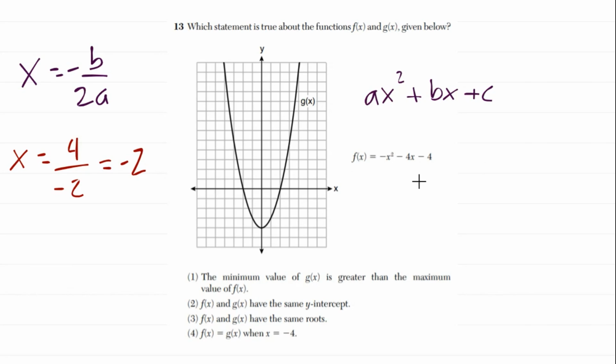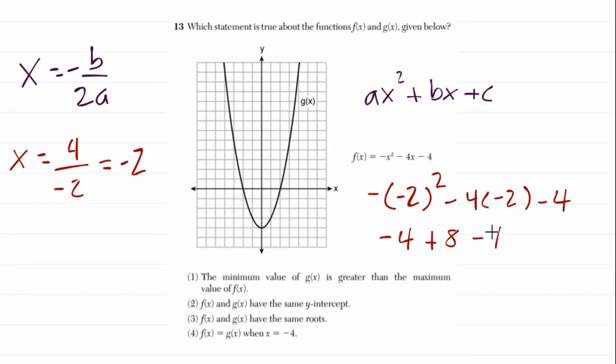Now let's figure out what that is. If I plug in negative 2 for x into f of x, we get this right here. I'm just going to write it out. So we get a positive 4 times a negative, so negative 4 minus 4 times minus 2, that's positive 8, minus 4 again. So it looks like these actually just cancel out to 0. So our vertex, which is going to be the maximum for f of x, occurs at negative 2, 0. Right here. And it's downward facing because a is negative, so it's going to look something roughly, very rough, like this.